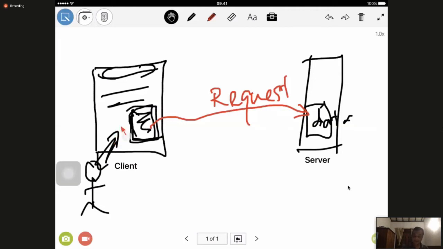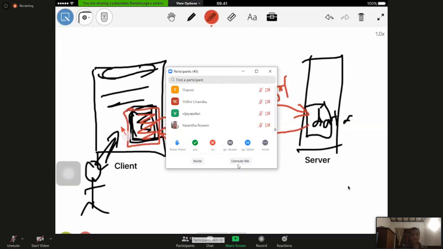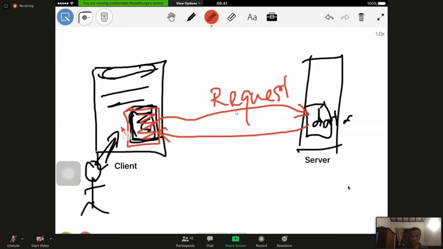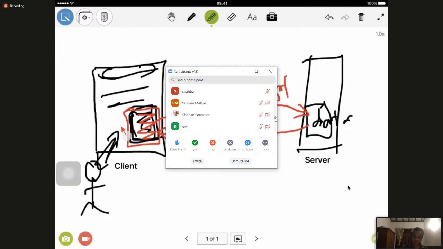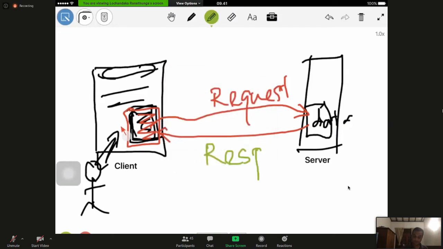And once the data is available from here to here, the content will be updated like this. But at that moment also, the user is interacting with the page. So it will update only the selected area. Other areas will not. So this communication, this is the response.